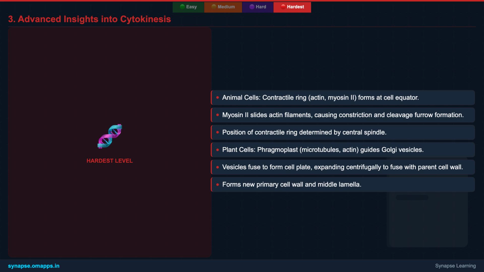Errors in M-phase, particularly in chromosome segregation, can lead to aneuploidy, a state of abnormal chromosome numbers, which is a hallmark of many cancers and can result in developmental disorders. The precision of M-phase is paramount for genetic stability.